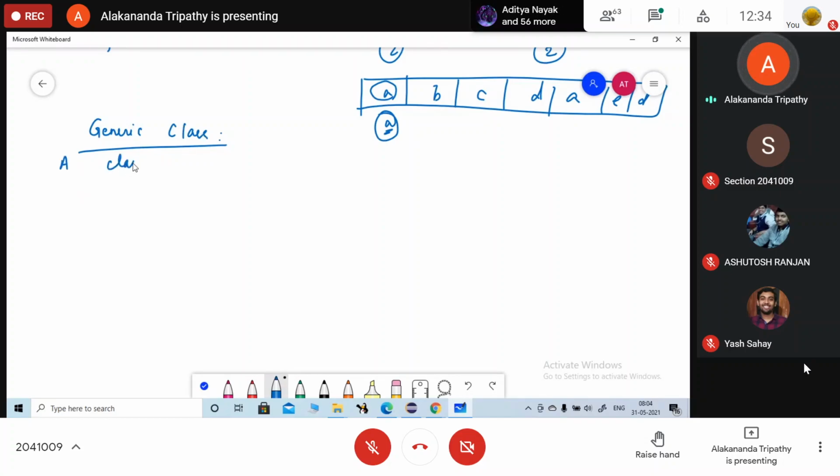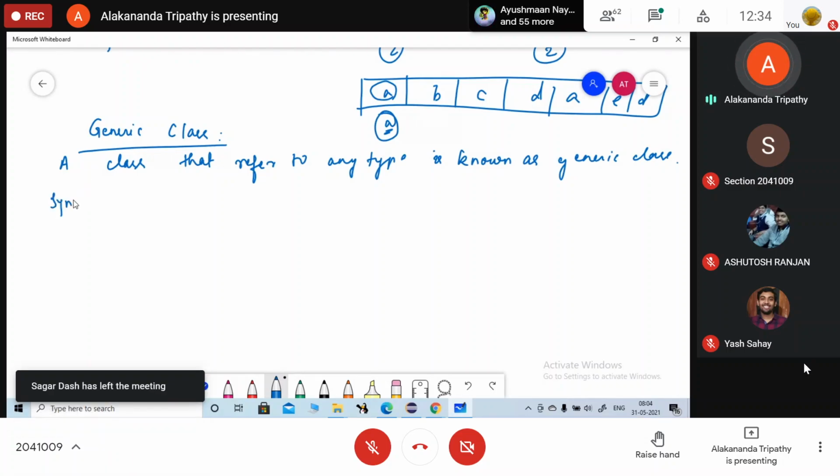A class that refers to any type is known as generic class. Okay, so for generic class, again we are going to use this type T parameter.